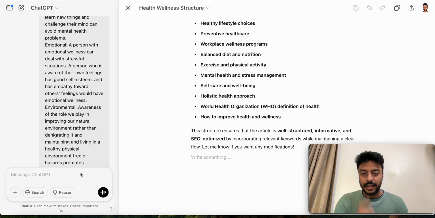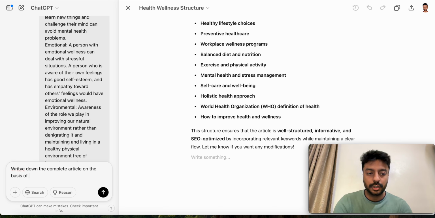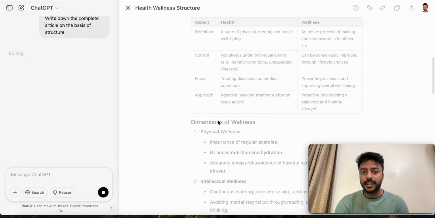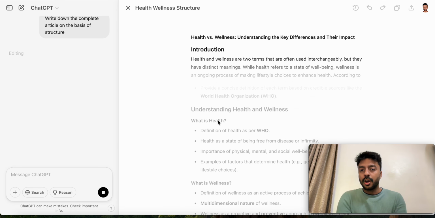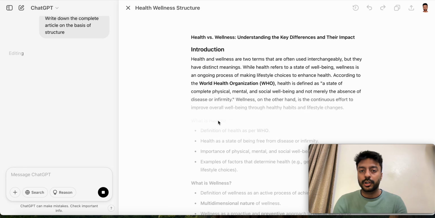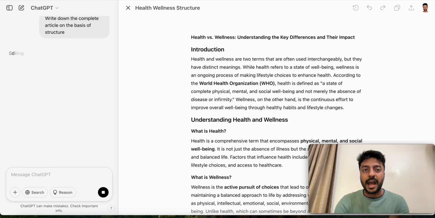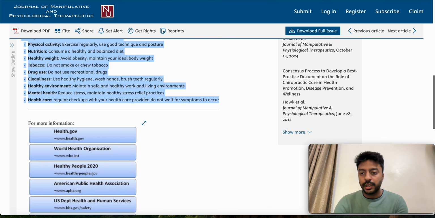Now if you want, we can ask ChatGPT again to write down the complete article. Write down the complete article on the basis of the structure. So now ChatGPT is going to write me a complete article on the basis of the structure that it has finalized, and this way I'll get unique content, because this type of content you won't see other people getting. I don't think every one of us will be giving the same piece of content to ChatGPT to read.